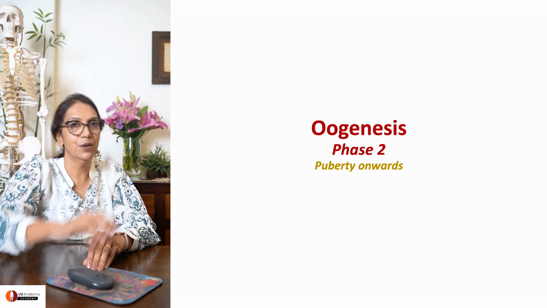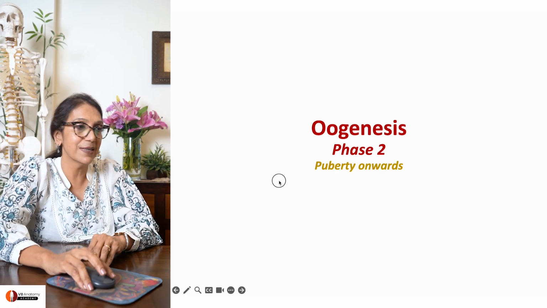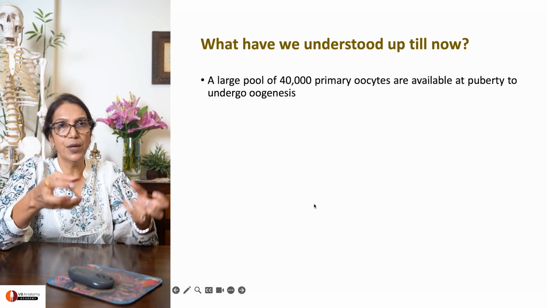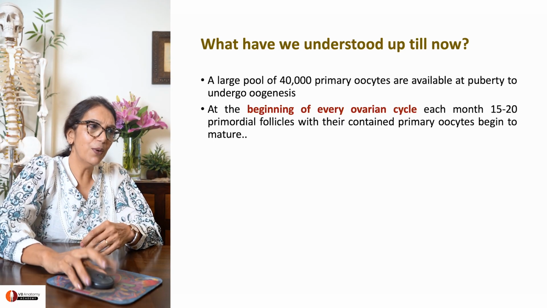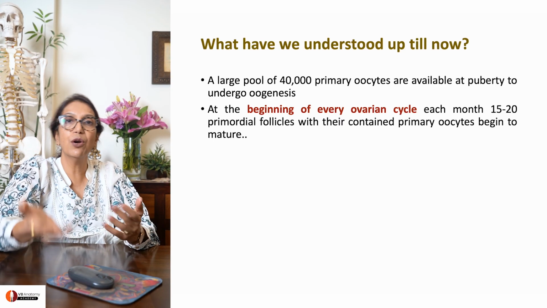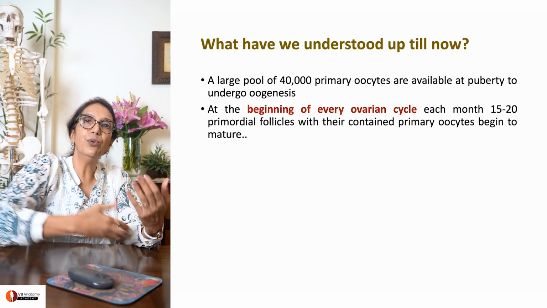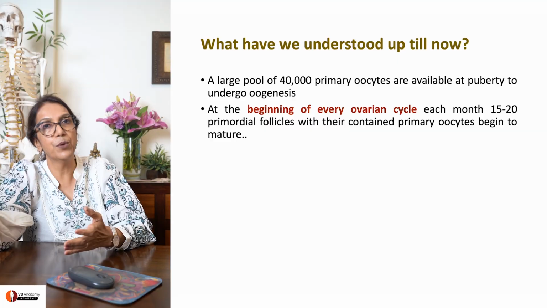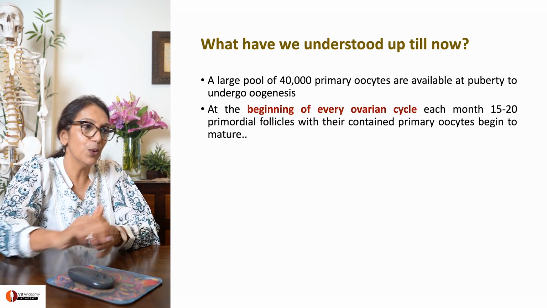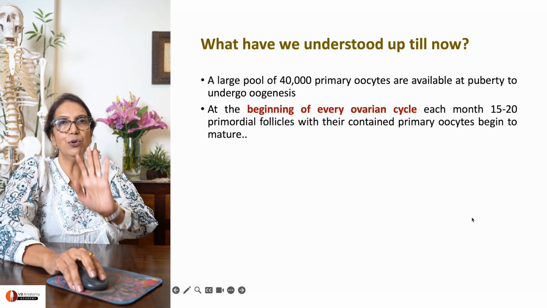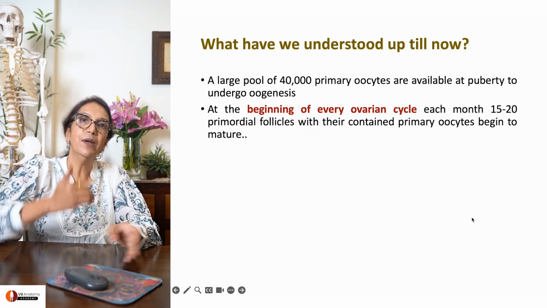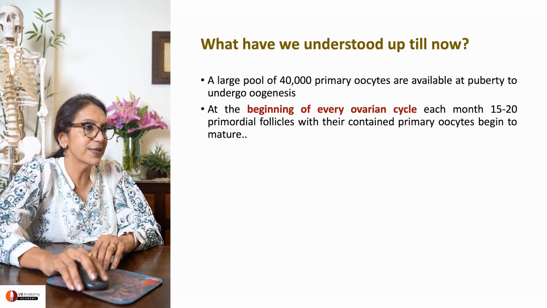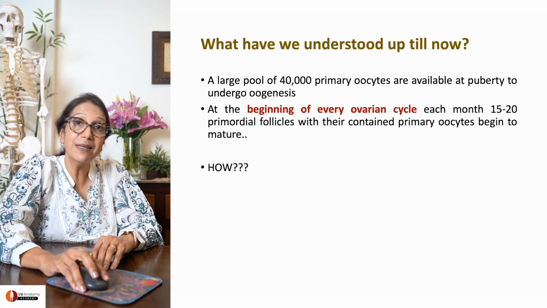Now after puberty begins, what happens? Out of the large pool of 40,000, about 15 to 20 of these primary oocytes are called upon to go into trying to develop a Graafian follicle and complete the process of oogenesis. So about 15 to 20 of them per month will enter into oogenesis. How does this happen?